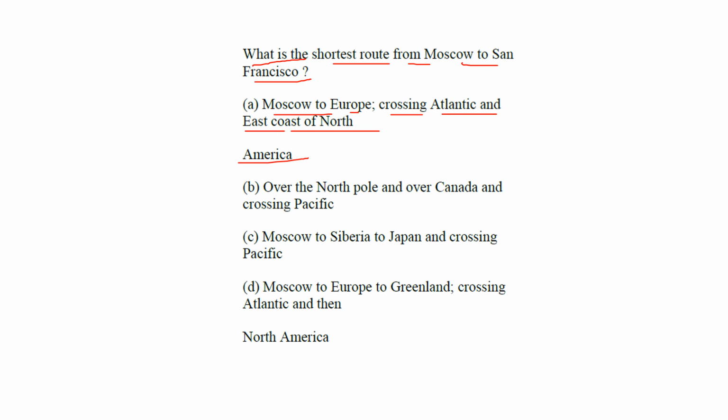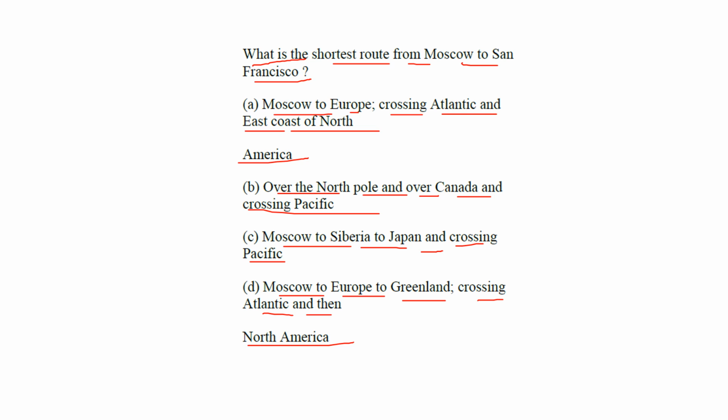B: over the North Pole, over Canada, crossing the Pacific. C: Moscow to Siberia to Japan and crossing the Pacific. D: Moscow to Europe to Greenland, crossing the Atlantic, then North America.